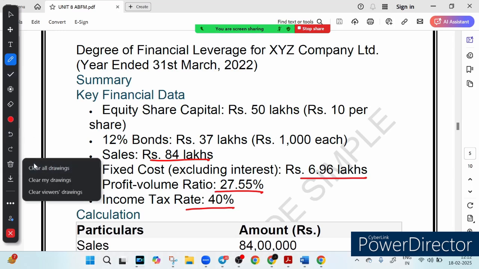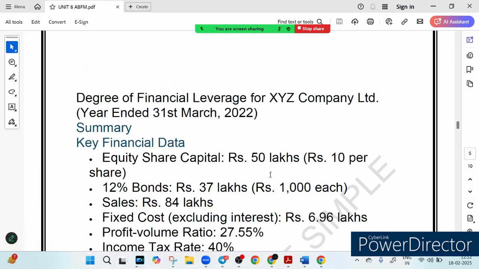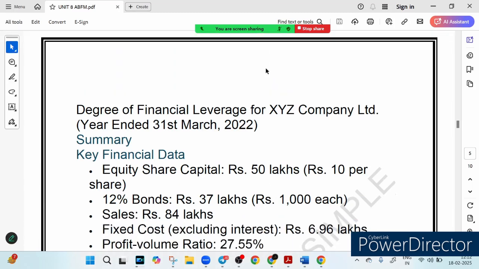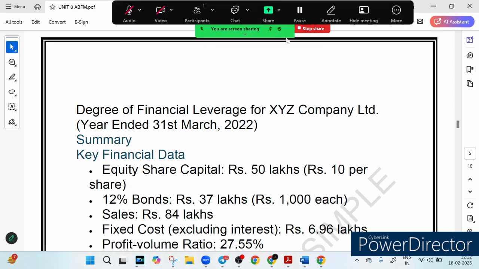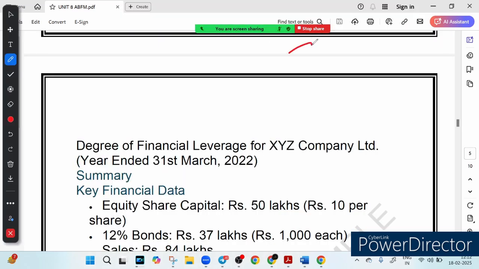Now let's walk through the process of calculating DFL step by step, right? So how do we calculate the degree of financial leverage for this company? Again, I tell you that we will use this picture. Let me draw it for you. I told you this is the most efficient way of understanding the data, right? So how do we calculate degree of financial leverage? How much is the sale? Sale is 84 lakh. So I write 84 lakh here, which is our total pie chart.